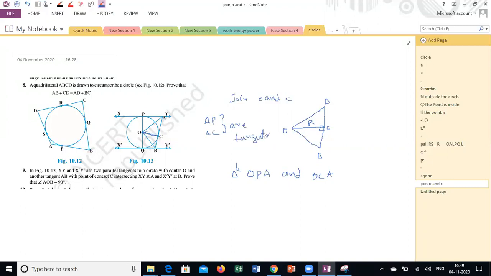Am I right? Yes, sir. A little observation is required here. If you observe the diagram very clearly, A is an external point.